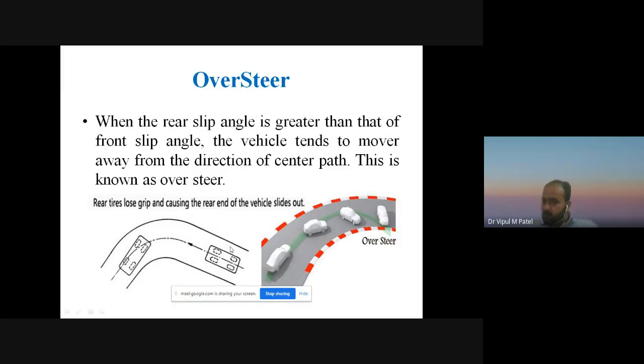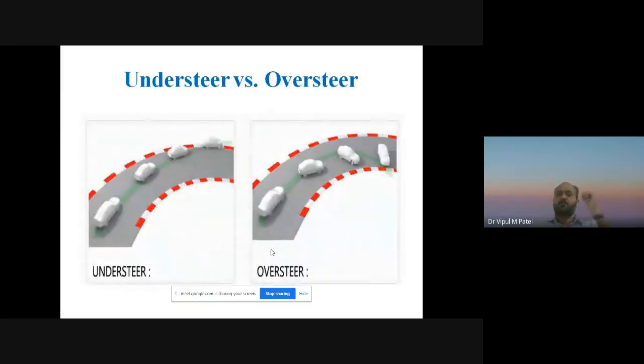With the use of this figure, you can easily understand the main difference between oversteer and understeer. The first figure in the slide is understeer. On the basis of the names, under and over, you can easily understand the main difference between understeer and oversteer.